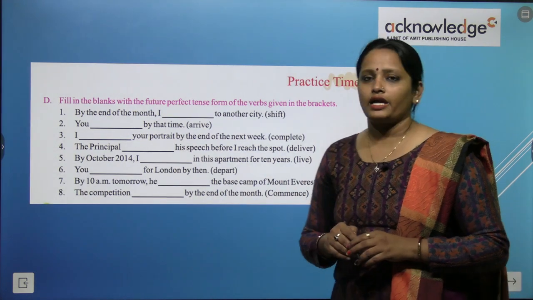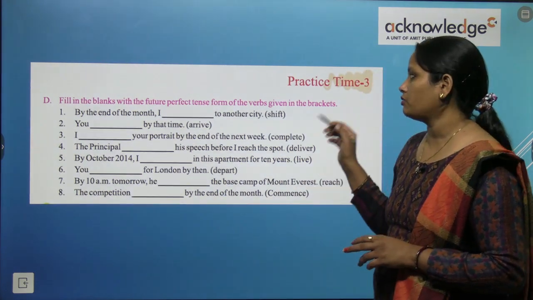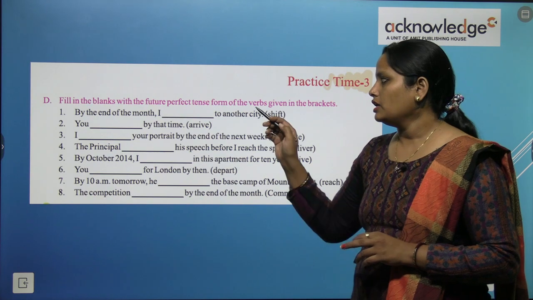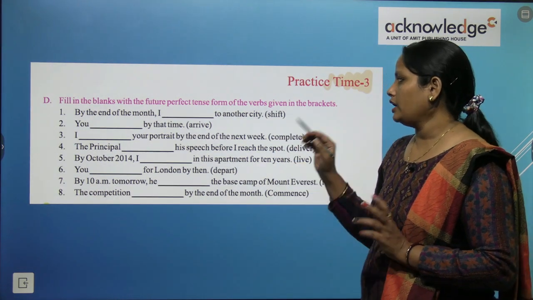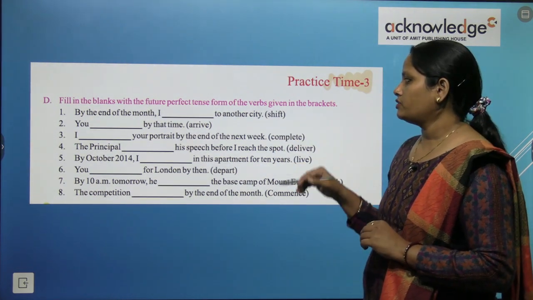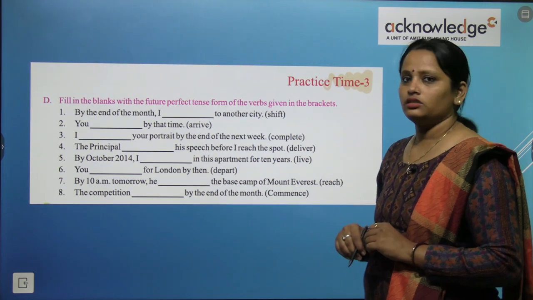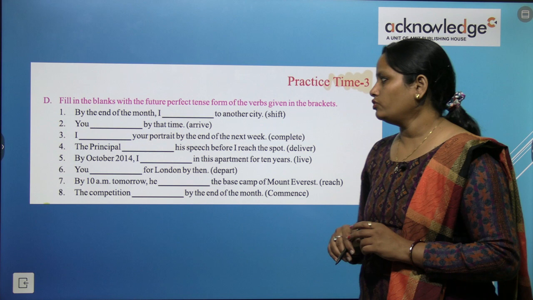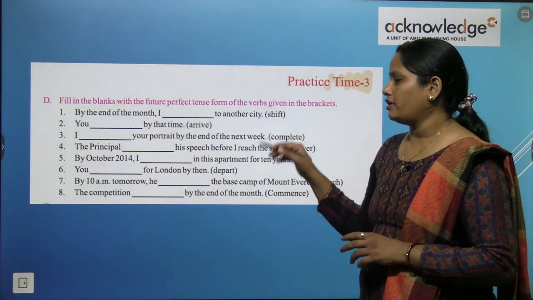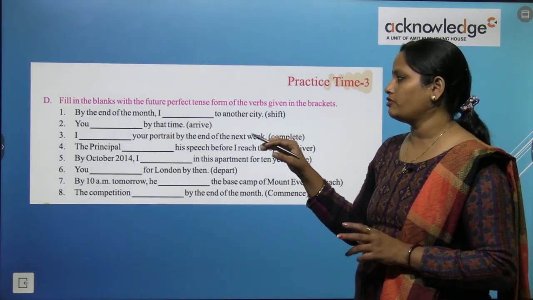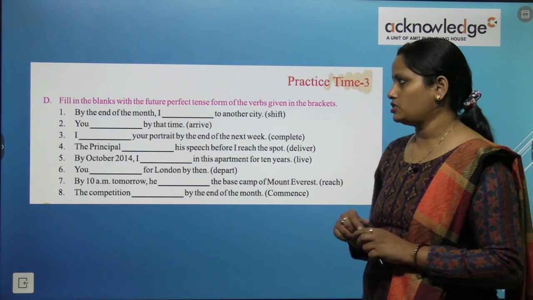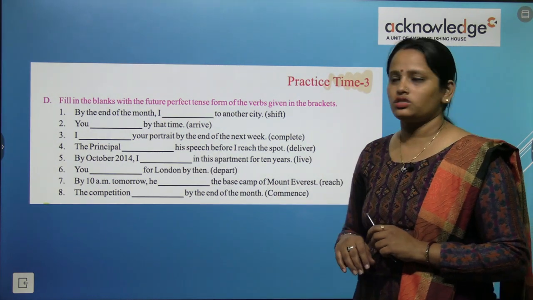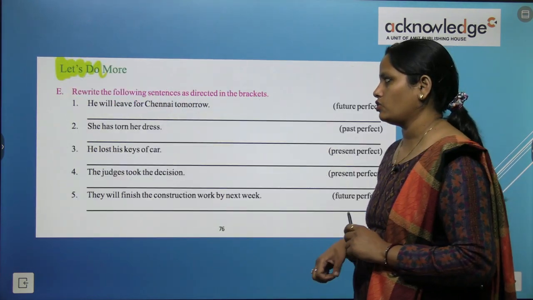Now fill in the blanks with the future perfect tense form of the given verbs in the bracket. By the end of the month, I will have shifted to another city. You will have to arrive by that time. So these are the two questions that we have done, and the rest is your homework.